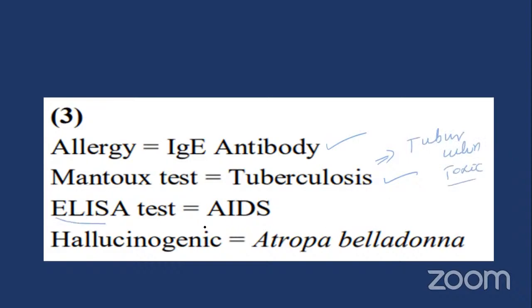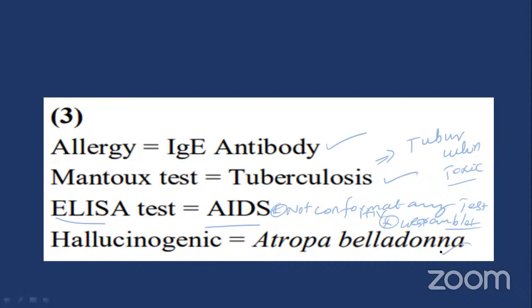ELISA is a test for AIDS. It is not confirmatory. It only shows whether the person is suffering from AIDS or HIV or not. The confirmatory test is called the Western blot method. Don't forget, my dear student. Please take notes, my dear. And hallucination is also related to Atropa belladonna.